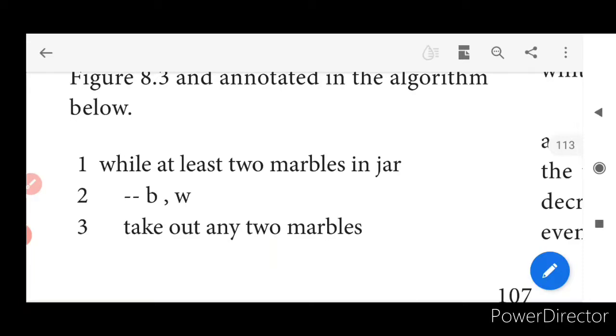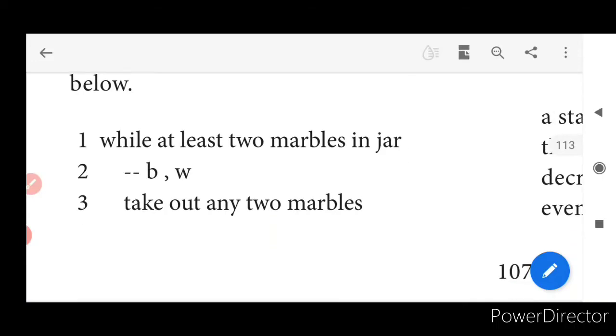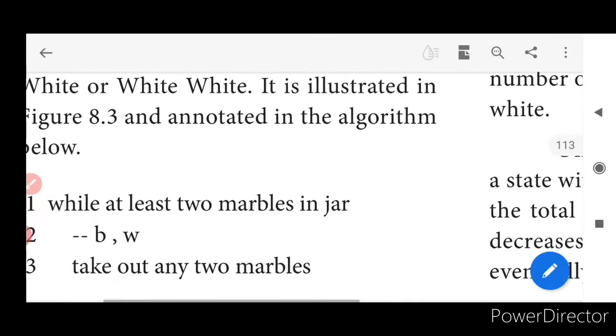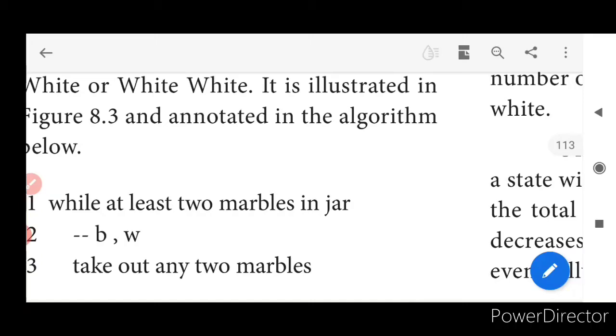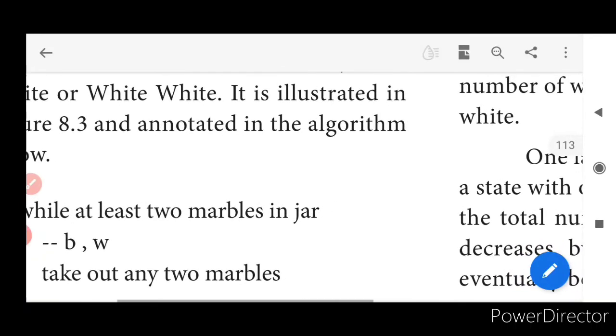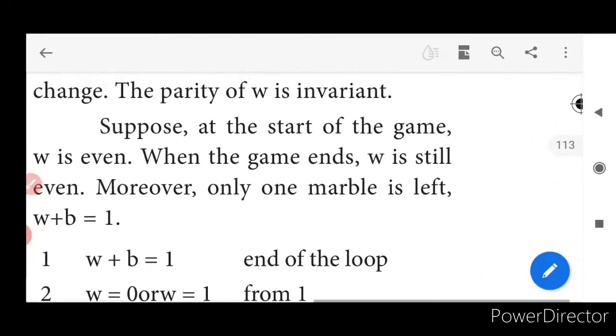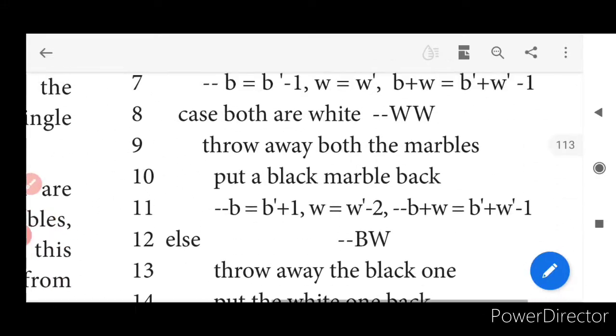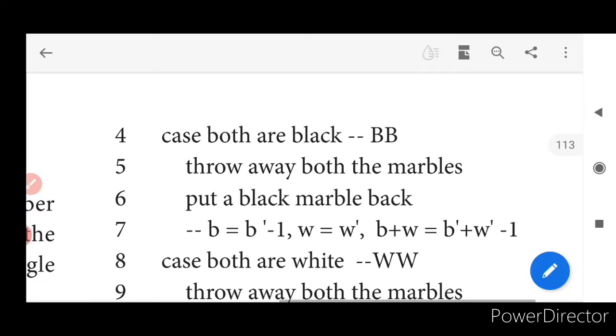While at least two marbles in the jar. Now let us consider if there are two marbles in the jar, black and white. Take out any two marbles. At least means it must be two or more. Right? Two and more. Take out any two marbles. Case one: the ones that we picked now are going to be black. So both the marbles that I have chosen for the first trip are going to be black and black.